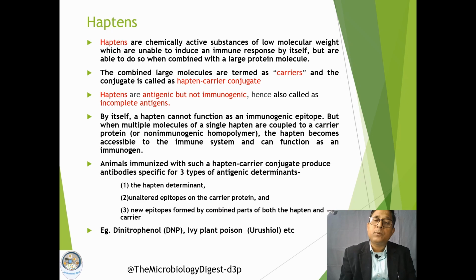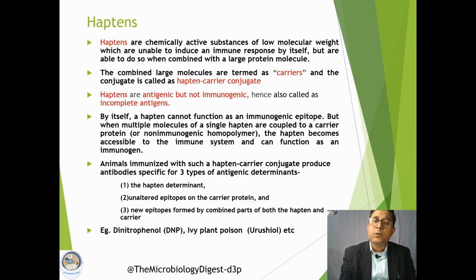When we inject a hapten carrier conjugate into a particular host, three types of antigenic determinants will be generated. The first type will be against the hapten determinants. Hapten will have some specific antigenic determinants, so some responses will be directed towards them.